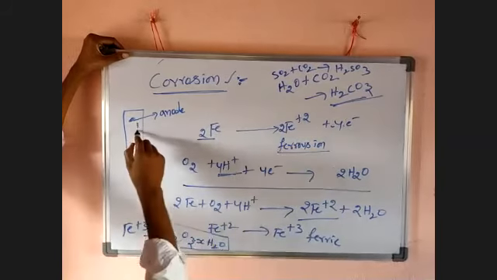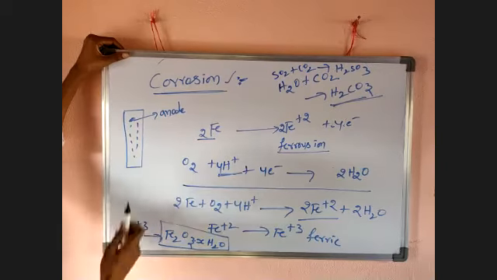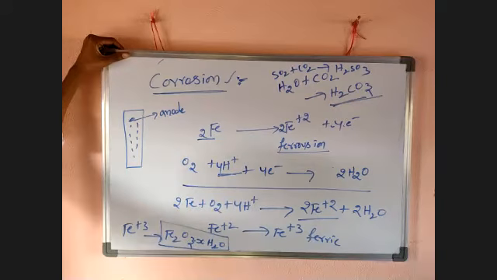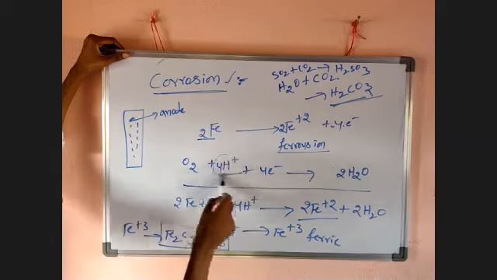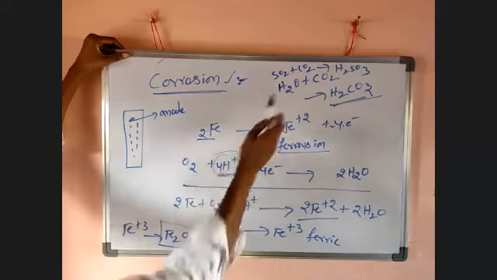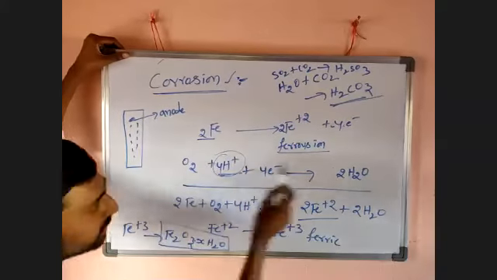These electrons can travel throughout the sheet. They can interact with the oxygen wherever oxygen is present on the iron rod and where it is wet. Then this oxygen utilizes the 4 electrons by taking an acid, coming from carbonic acid or any acid present in the atmosphere, and converts into water.